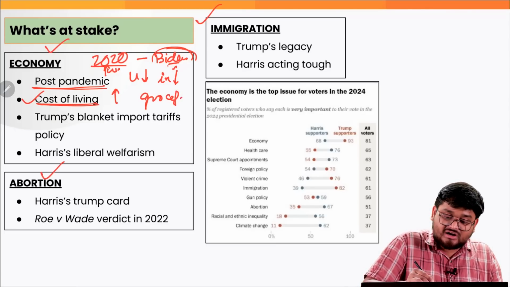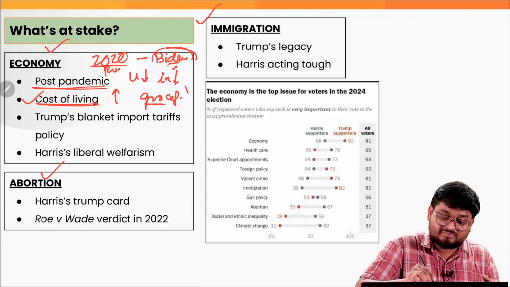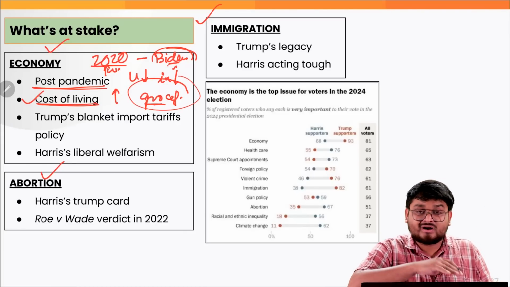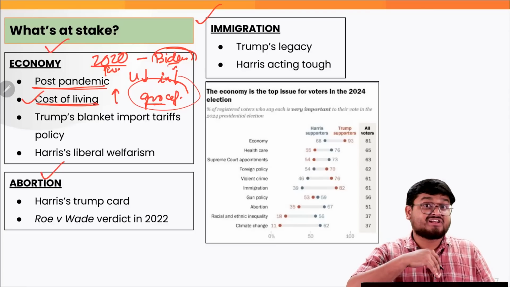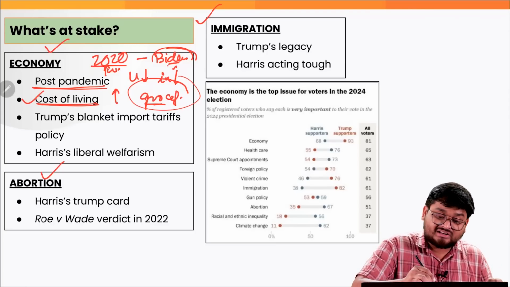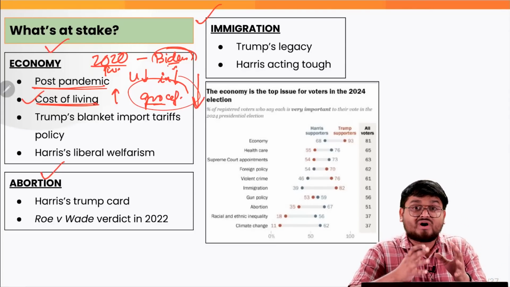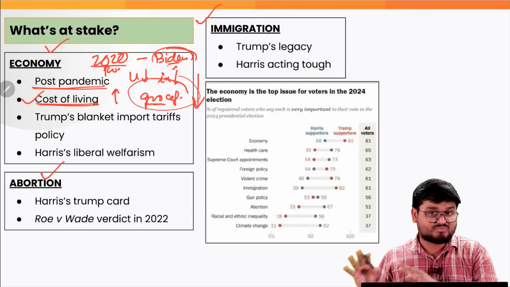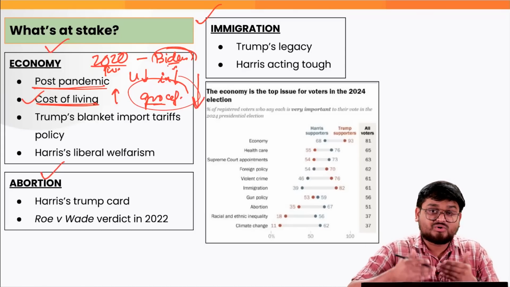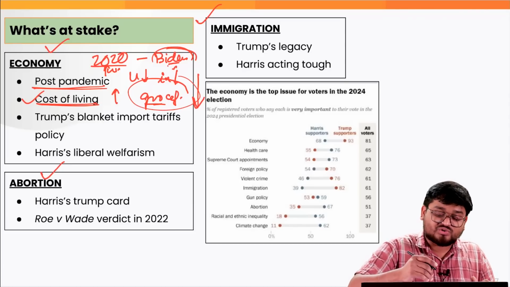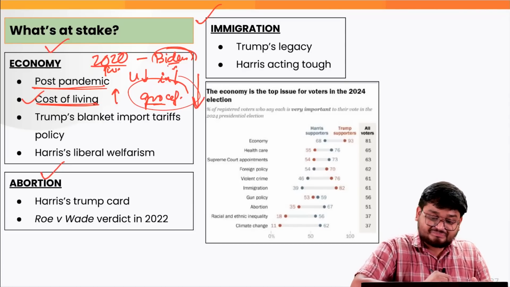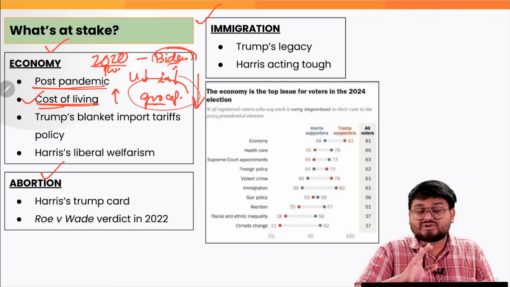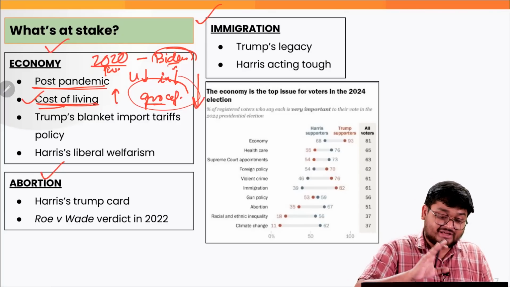This is a very significant aspect because Kamala Harris, in her presidential speeches and campaigns, has argued that grocery bills will be one of the major impacts. If she comes to power, she will distribute various financial aids to households to decrease their grocery bills. So this is a very, very important topic for this election.